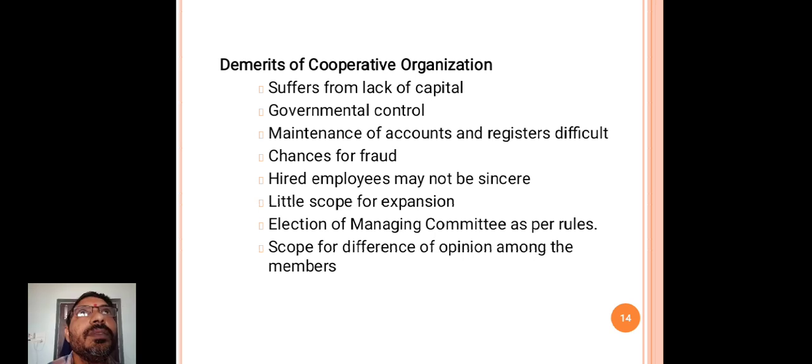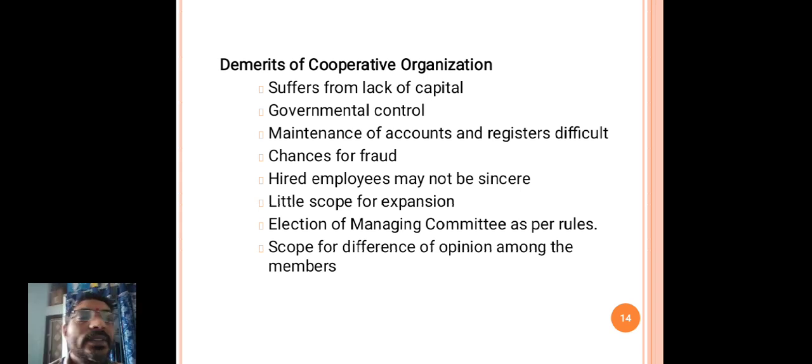Chances for fraud. Hired employees may not be sincere. Little scope for expansion, because the contribution of the capital is limited, so there is less scope for expansion.